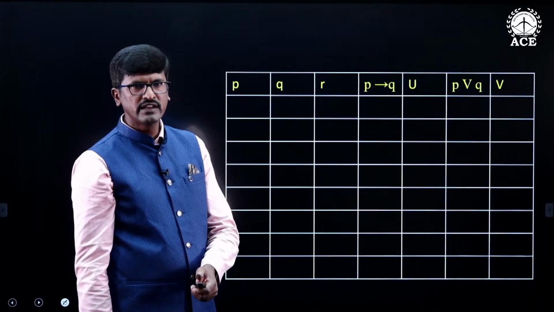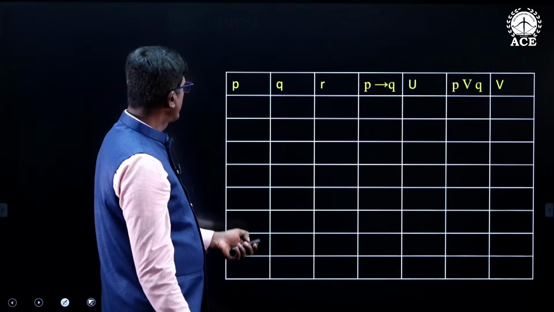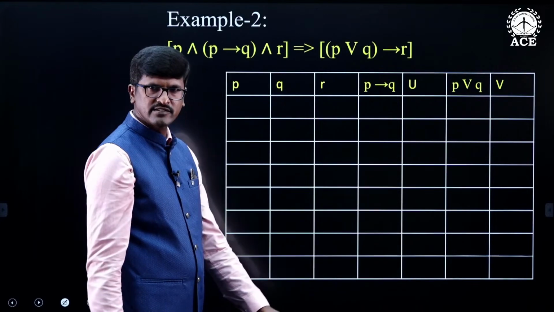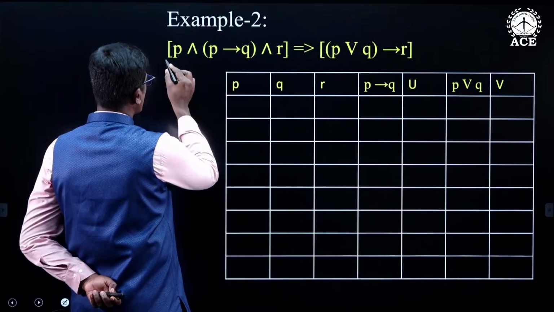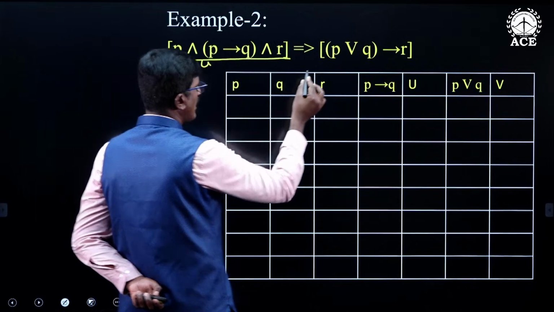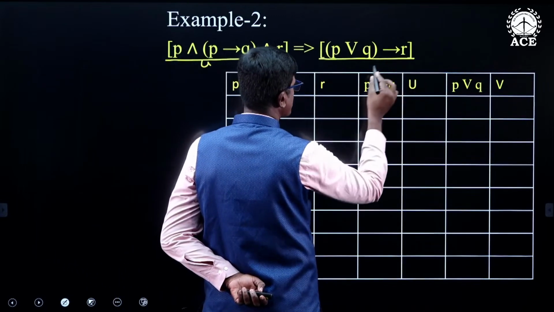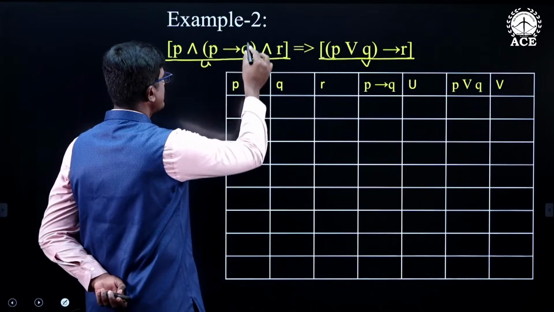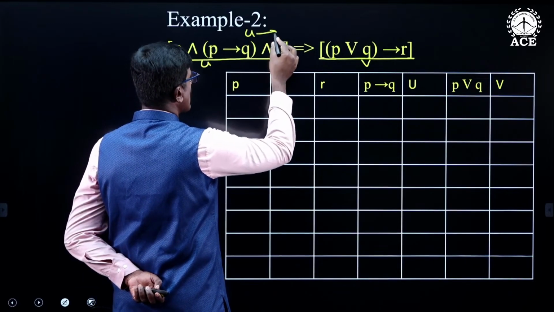For example, if 3 simple statements are given, then we will see how to test whether the LHS logically implies the RHS or not. So now this is one compound statement. I am taking this as U, and this is the other compound statement, and I am taking this as V. So then it becomes U conditional V.